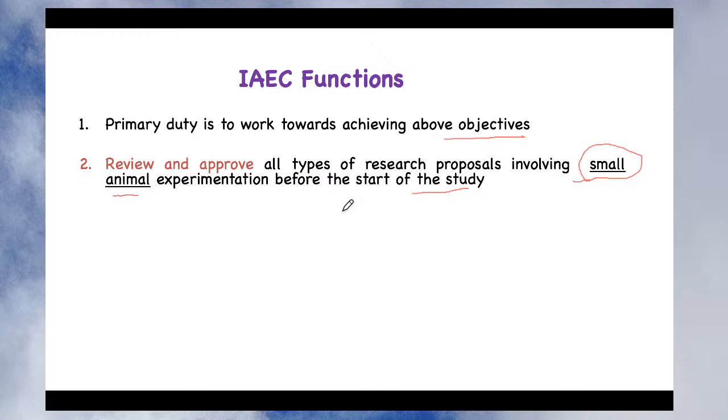Then that Form B will be reviewed and approved by the Institutional Animal Ethical Committee. And unless and until it is reviewed and approved, you cannot perform any experiments on the animal. So this is the second important function of the Institutional Animal Ethical Committee.